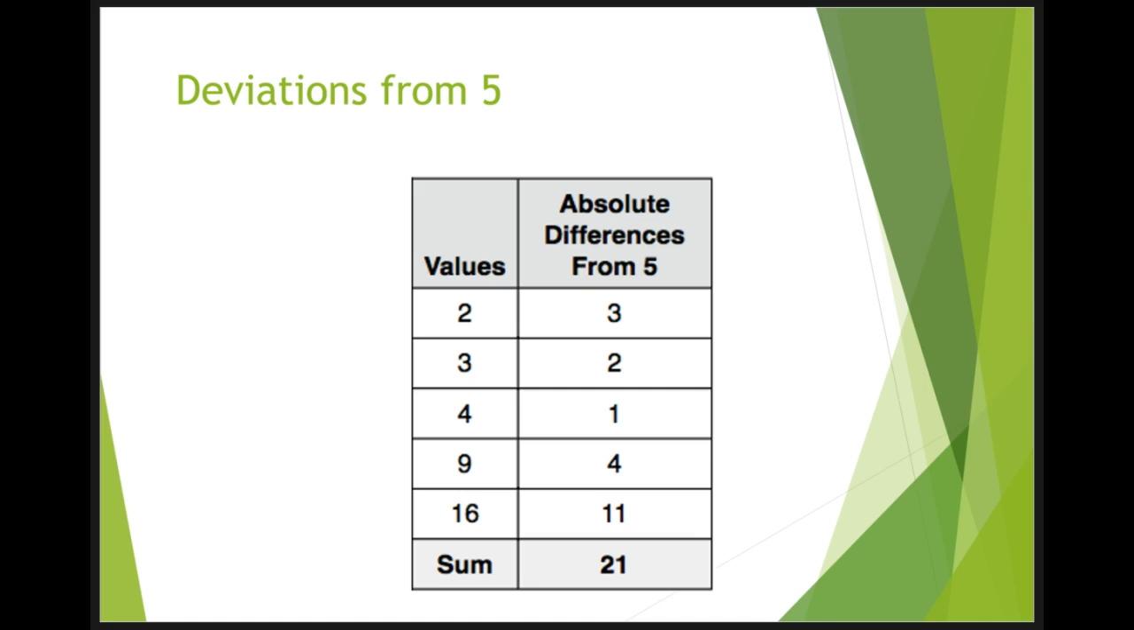Likewise, the sum of the absolute differences from 5 equals 3, 2, 1, 4, 11. Add those up, you get 21. So the sum of the absolute differences from 5 is smaller than the sum of the absolute differences from 10. In this sense, 5 is closer overall to the other numbers than is 10.